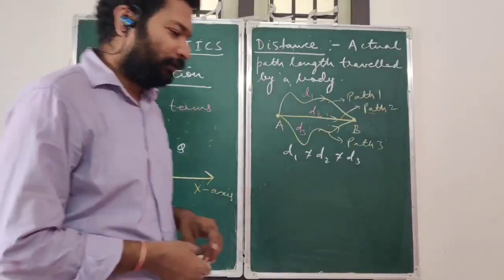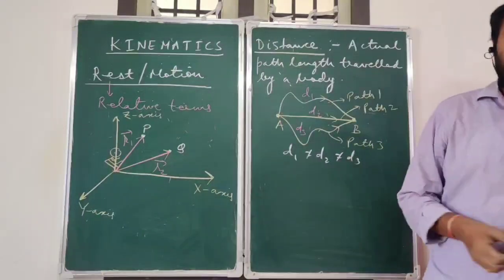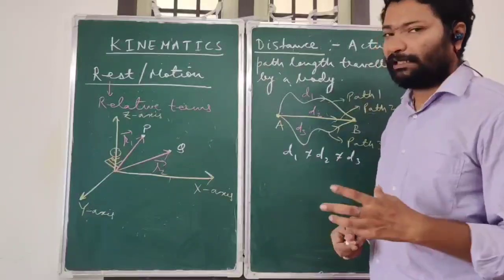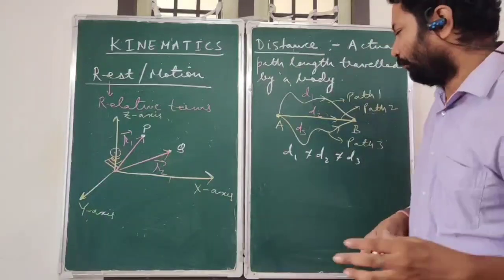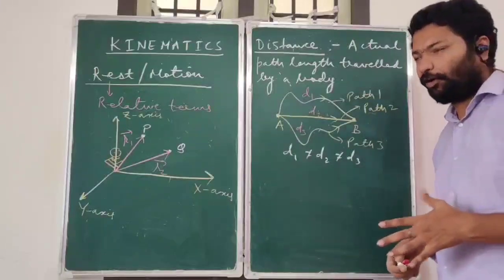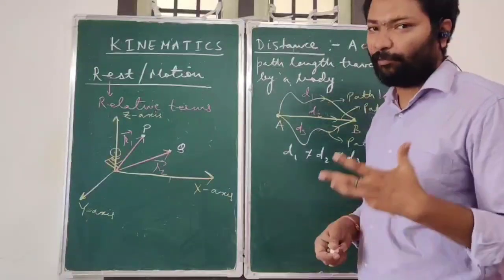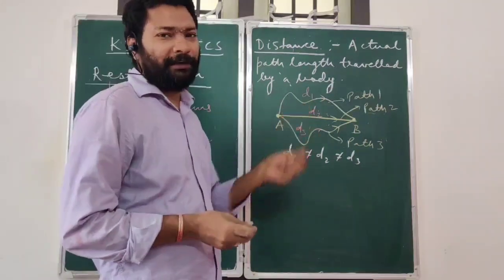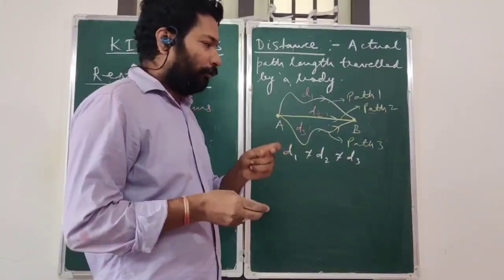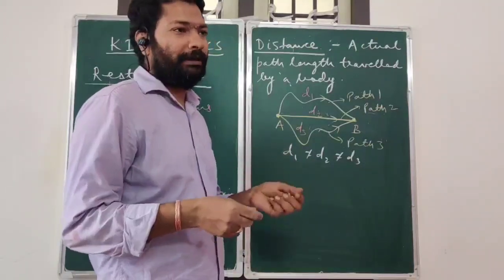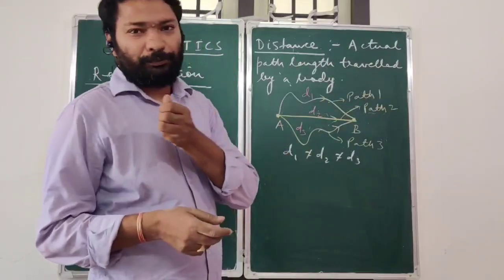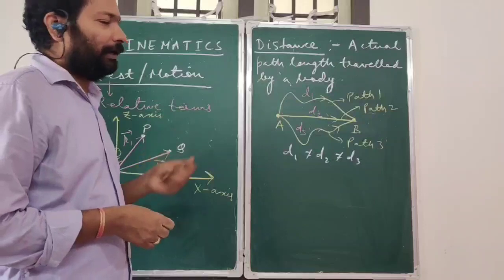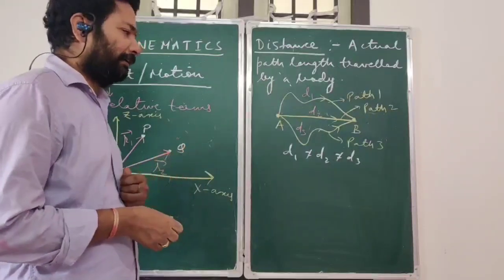And if you are highly over ambitious, then you can even take a flight to Delhi after lockdown gets over, and then from Delhi you can come back to Hyderabad, and then from Hyderabad you can go to Phoenix Mall. So there is no limitation on how you can go from your home to Phoenix Mall. And across all these paths, obviously the distance will be different because the actual path on which you are traveling is different. Through Mogappair, through Madurai, through Porur, in all these cases, the actual path length which you are going to travel is going to be different.